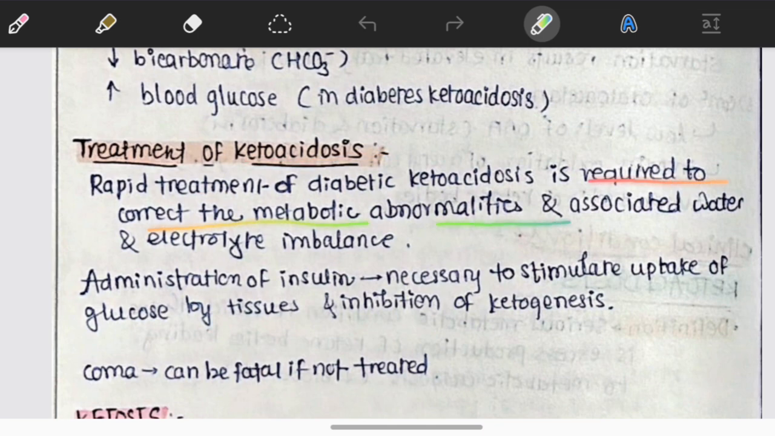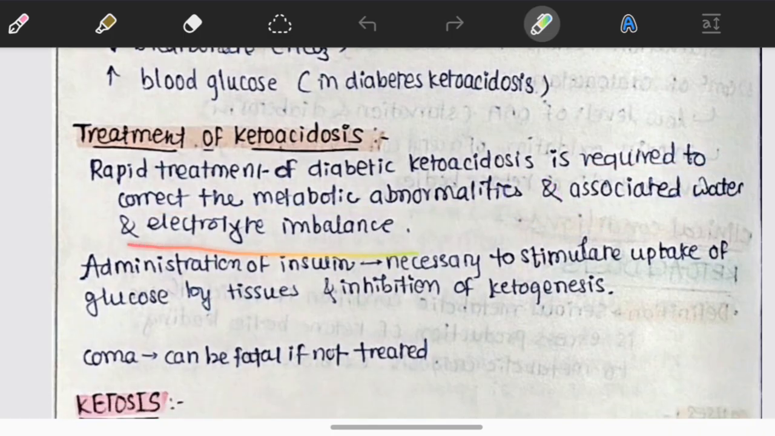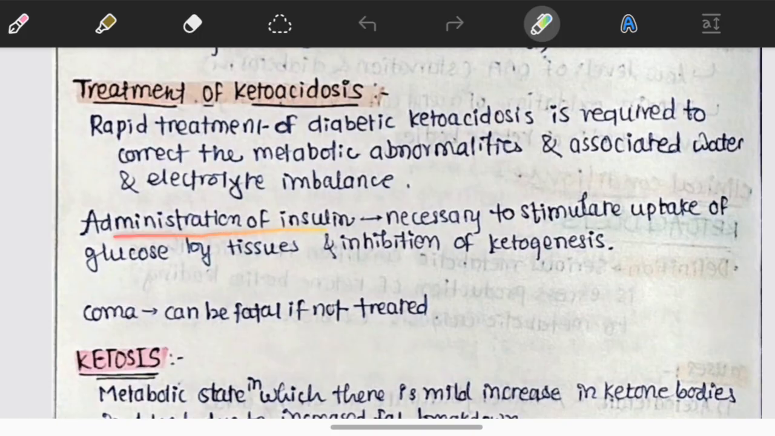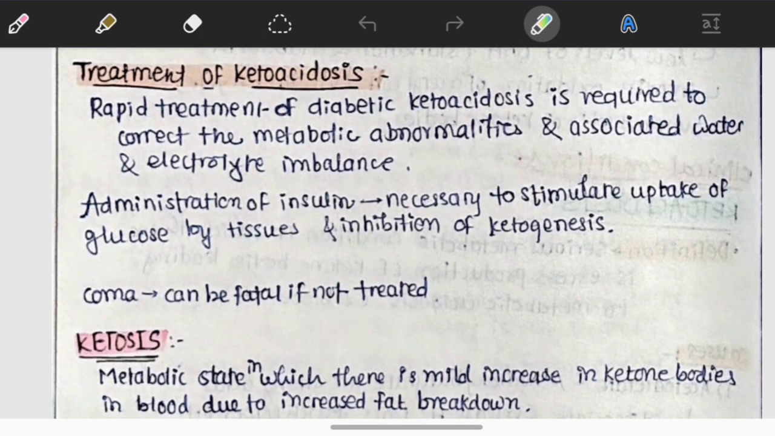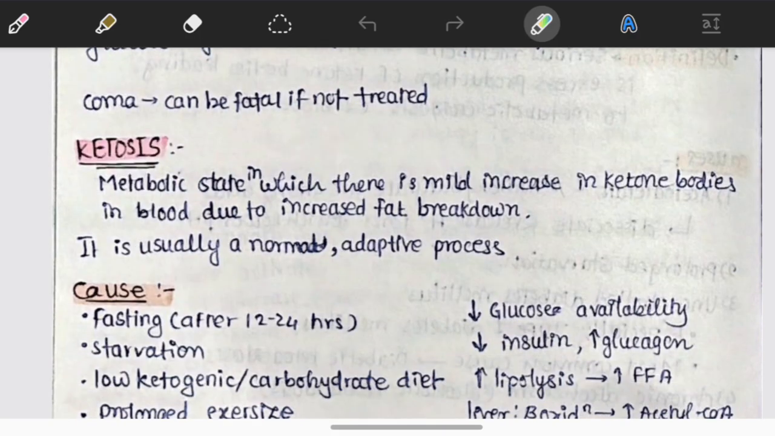correct the metabolic abnormalities and associated water and electrolyte imbalance. Hence, administration of insulin is necessary to stimulate uptake of glucose by tissues and inhibition of ketogenesis. Coma can be fatal if not treated. If ketogenesis is at a high peak, then coma occurs. It can be fatal if not treated well.